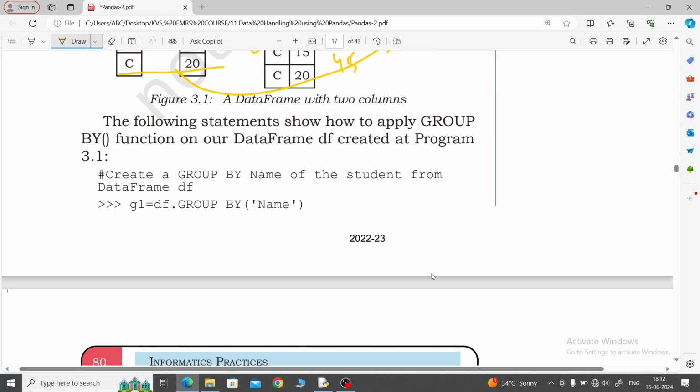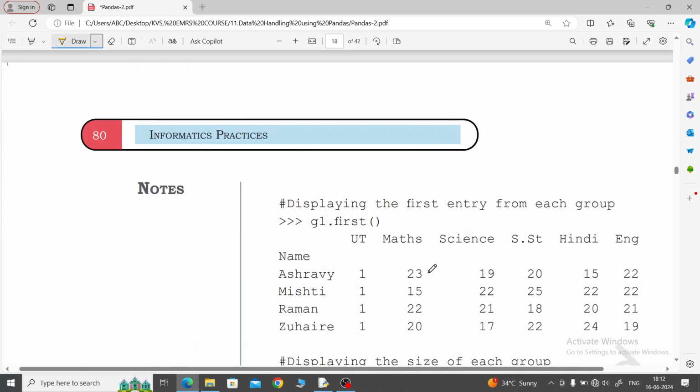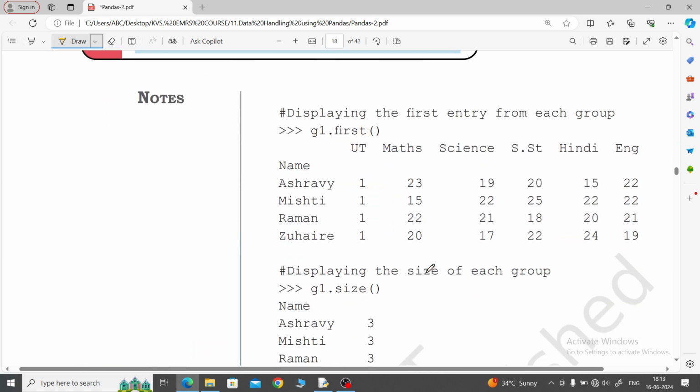See, group by name. Grouping by name, Aishwarya has 3 units, Misty has 3 units, Raman has 3 units, and this is one. Like this we can do it. And g1.first has been written. First means it takes the first-wise entry, so first it takes the unit. Suppose you have 2, then 3, then 1. Whenever you mention first, it will give only the 2.